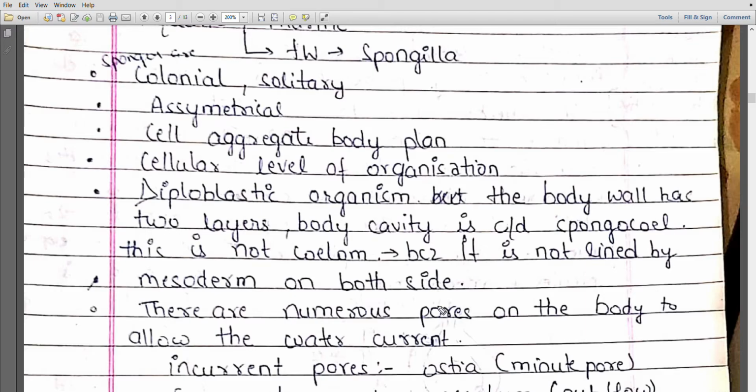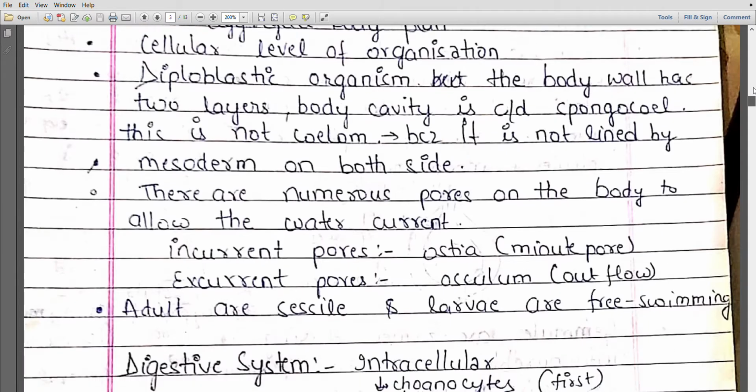Now there are numerous pores on their body. Numerous pores the body contains. They can be incurrent pores.